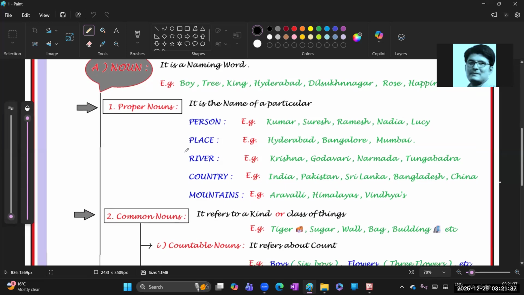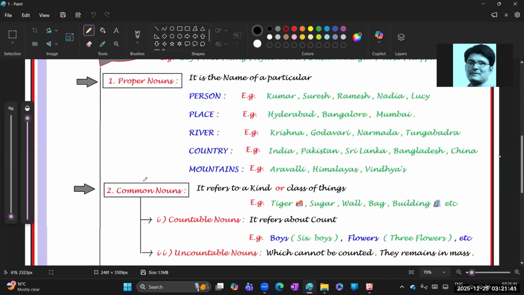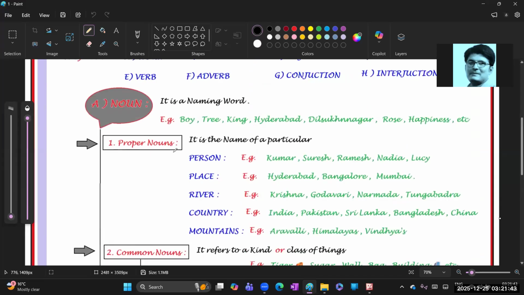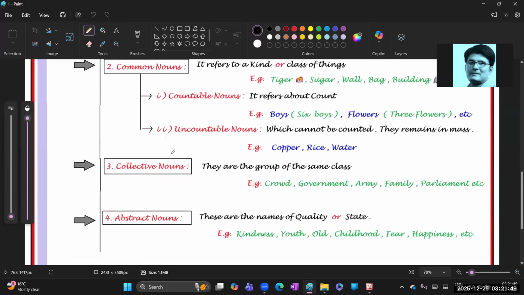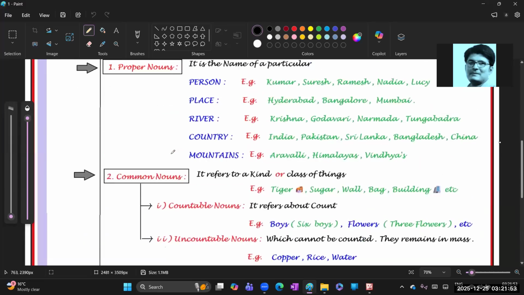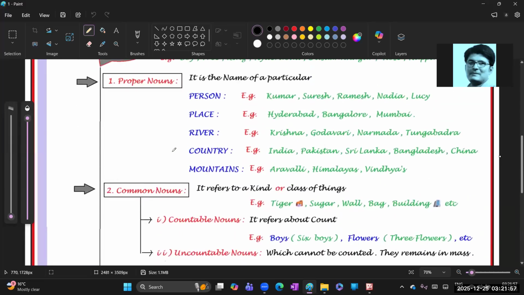See, one, two, three, and four. So what are they? First one is proper noun. Second one is common noun. Third one is collective noun. And fourth one is abstract noun. So once again, the noun is classified into four types. Peter, what is that? It is the proper noun.